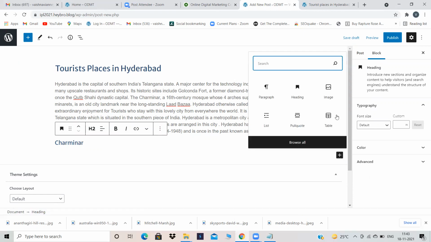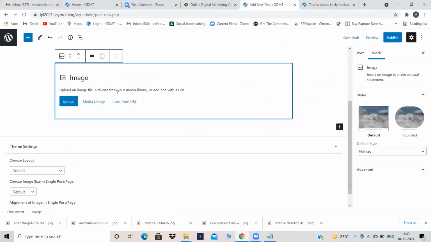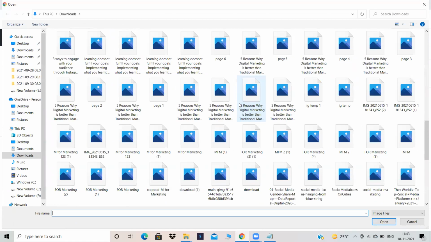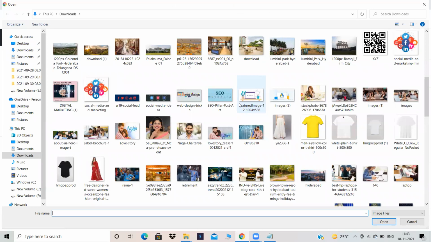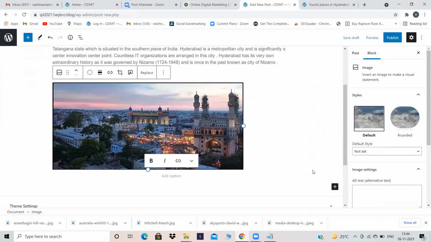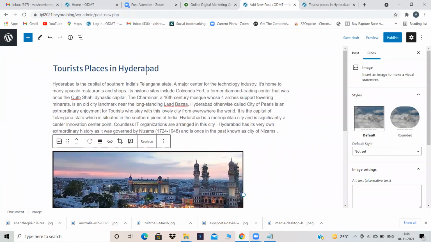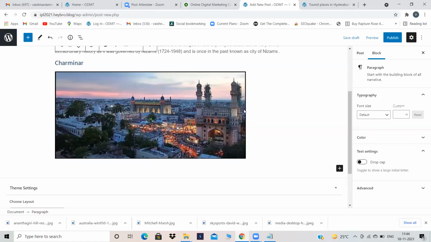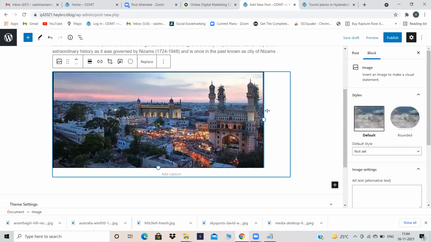Okay, I have given the heading as Charminar. Now again, click on add block. I want to upload an image over here of Charminar. I already have a Charminar image with me. Let's search where the Charminar image is. Yeah, the Charminar image is here. So I have just uploaded my Charminar image. Now I have given my blog title and some description regarding Hyderabad. After that I have given my particular place title, that is Charminar, and that particular place image. Now I want to describe that particular place, that is Charminar.